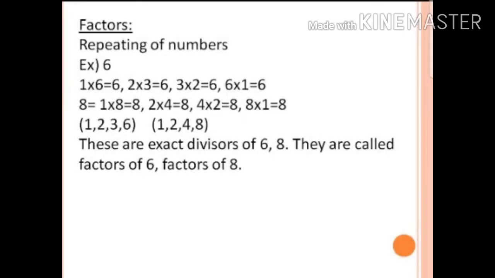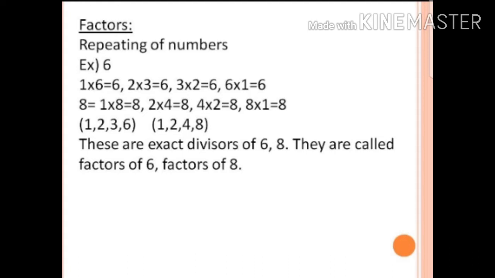Let us take an example of 6. 1 6 is 6, 2 3s are 6, 3 2s are 6 and 6 1s are also 6. So whichever number you take, the product comes as 6. Do we take all the numbers for this? No. We take selected numbers, the numbers that are suitable for multiplication that will give you an answer of 6.